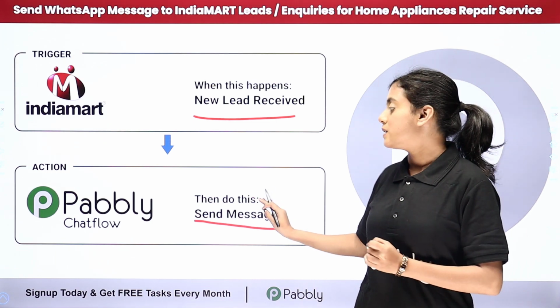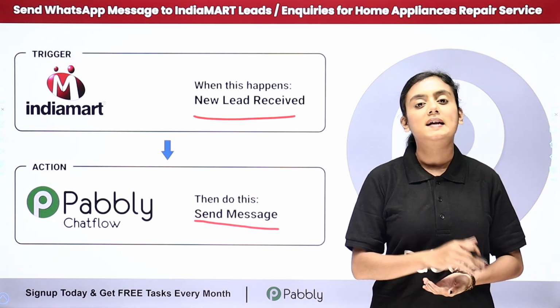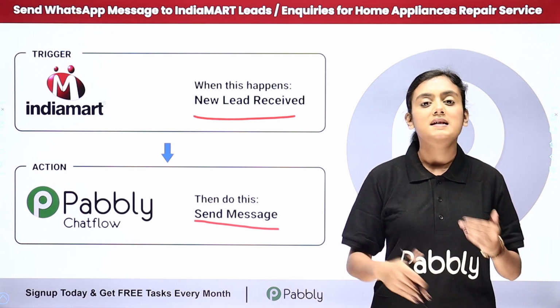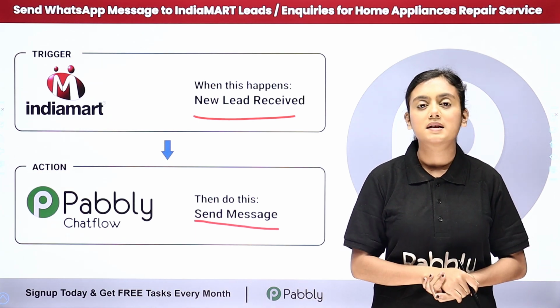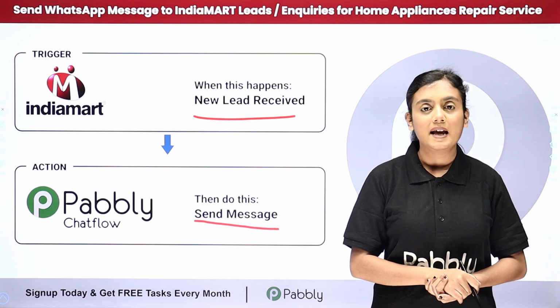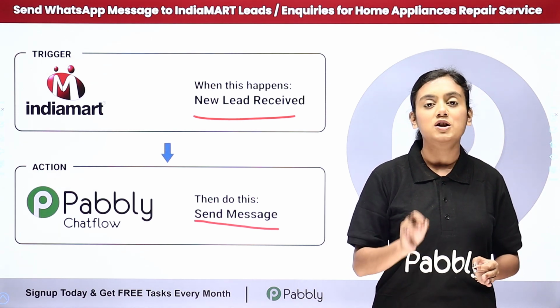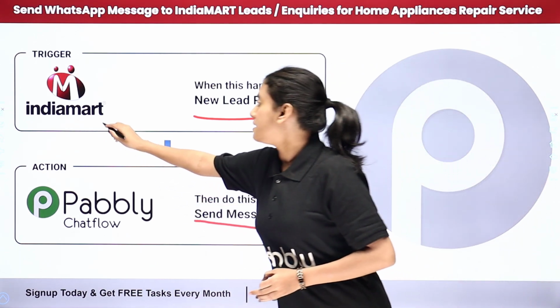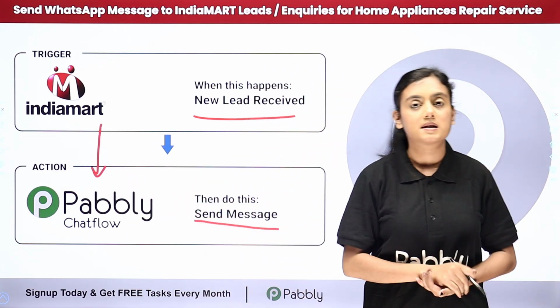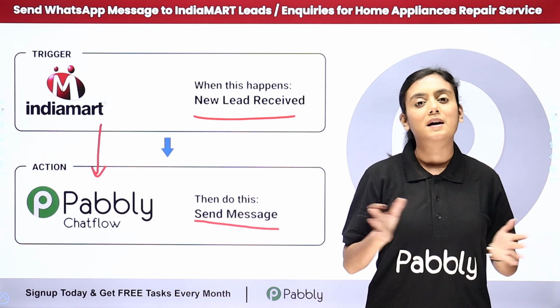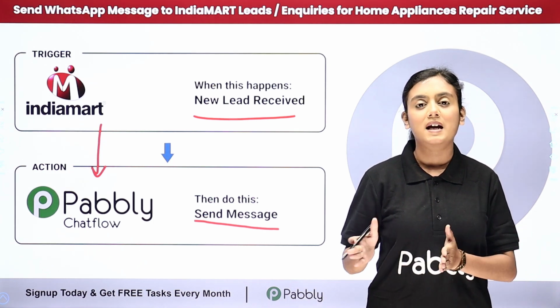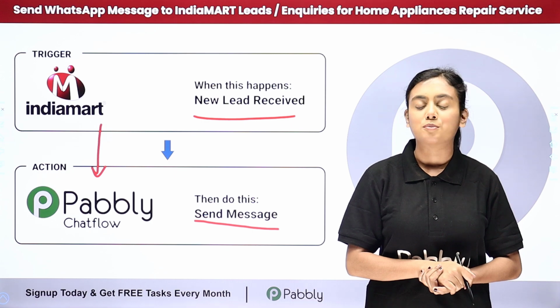Now, sending these WhatsApp messages manually is very time consuming. So what I've done is I've simply automated this entire process with the help of Pabbly Connect, which is an amazing automation and integration software. And here in this automation, I'm going to build the connection between IndiaMART and Pabbly Chat Flow with the help of it. So if you also want to learn about this amazing automation process step by step, for that let me take you to my screen.